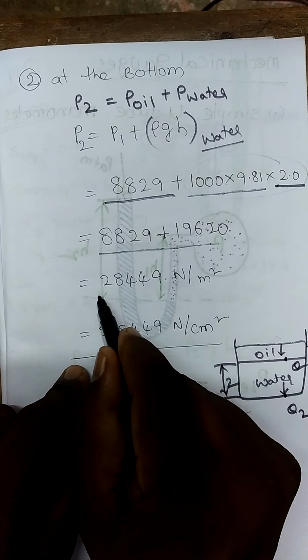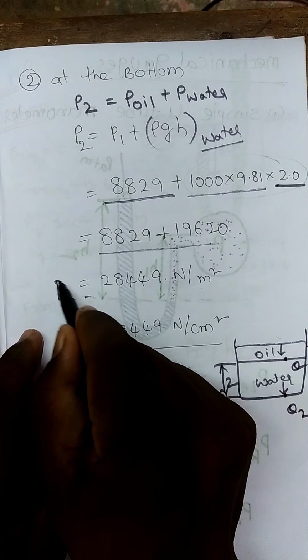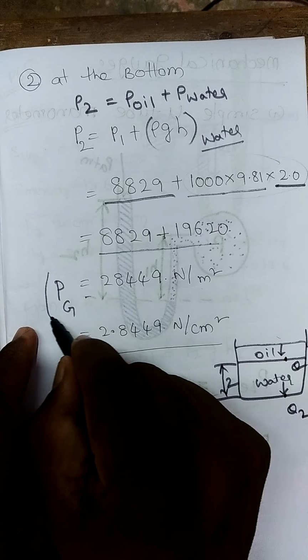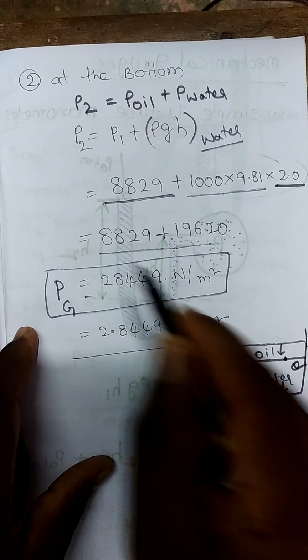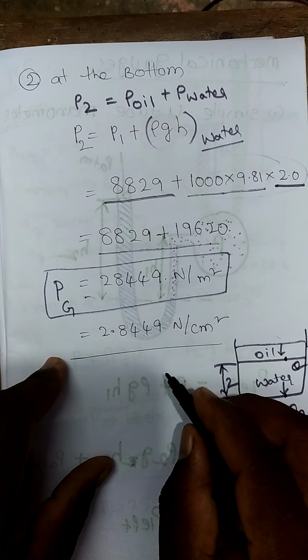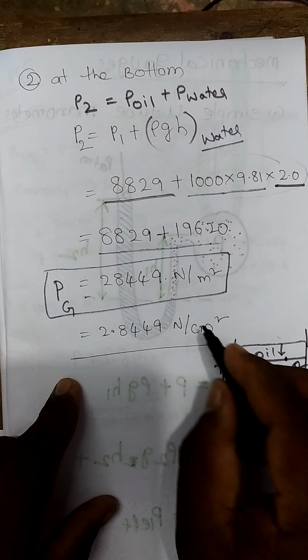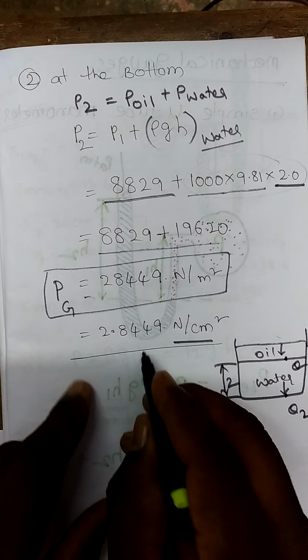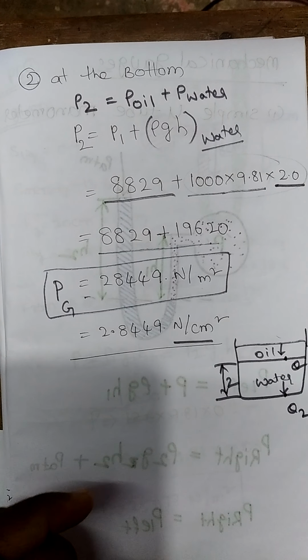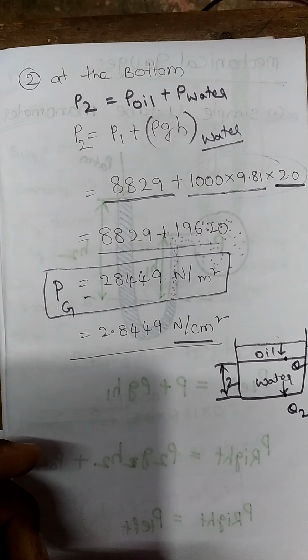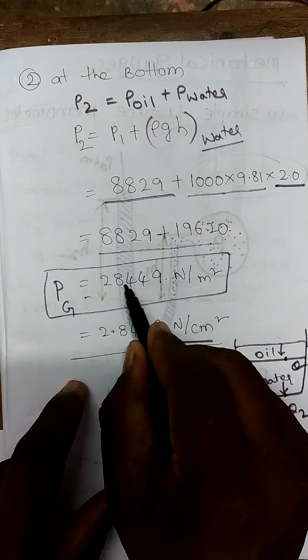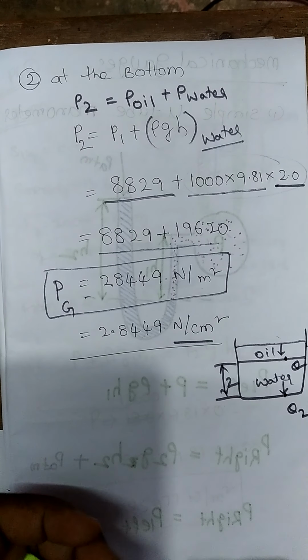From that you can write the pressure at the ground, which is equal to 28,449 Newton per meter square, which is also written in centimeter square as 2.8449, just 4 decimals you have to move to that side. So 1 2 3 4, then the decimal point will come.